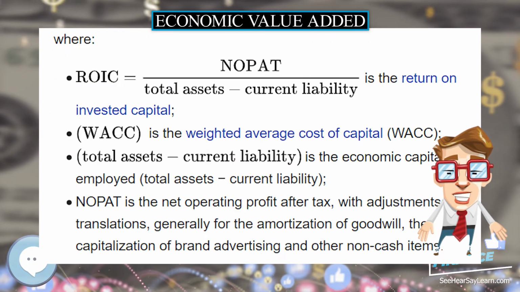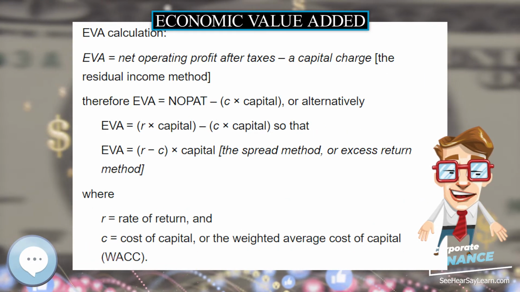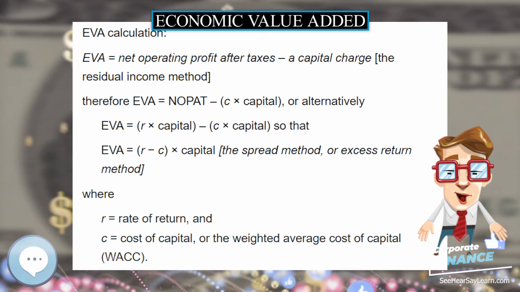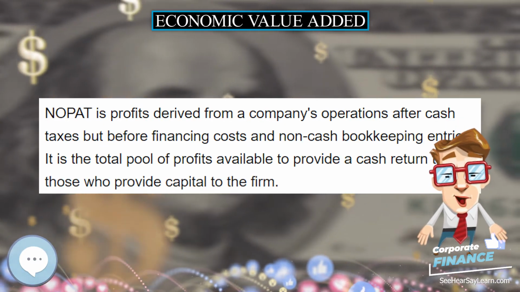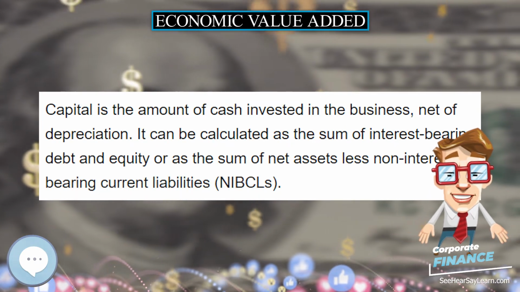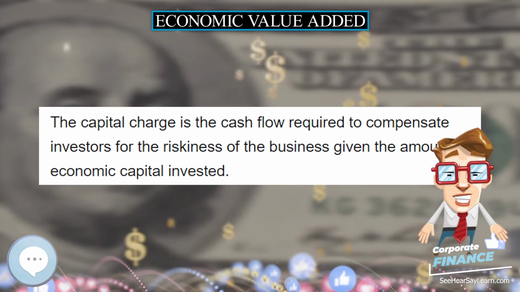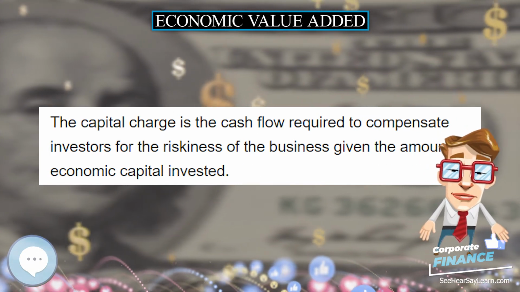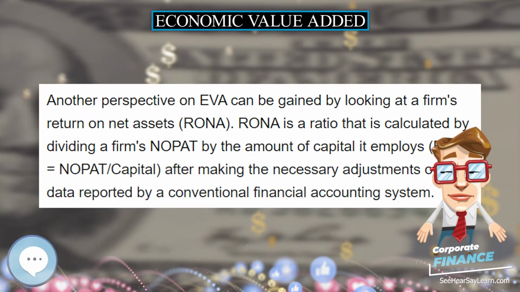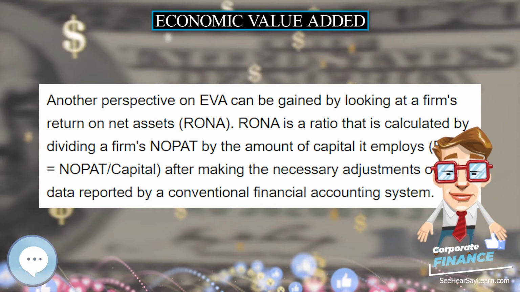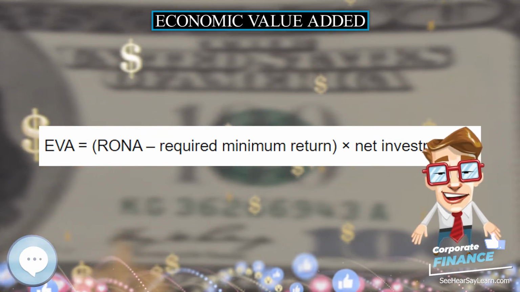Comparison with other approaches. Other approaches along similar lines include residual income valuation, RI, and residual cash flow. Although EVA is similar to residual income, under some definitions there may be minor technical differences between EVA and RI, for example, adjustments that might be made to NOPAT before it is suitable for the formula below. Residual cash flow is another, much older term for economic profit. In all three cases, money cost of capital refers to the amount of money rather than the proportional cost, percent cost of capital. At the same time, the adjustments to NOPAT are unique to EVA.